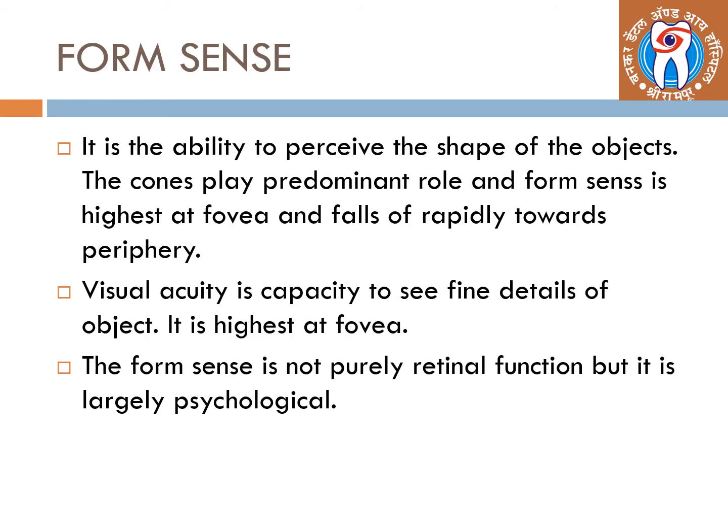Coming to form sense, it is the ability to perceive the shape of the object. The cones play a predominant role and form sense is highest at the fovea and falls off rapidly towards the periphery of the retina. Visual acuity is the capacity to see fine details of the object. It is highest at the fovea. The form sense is not purely a retinal function, but it is largely psychological.